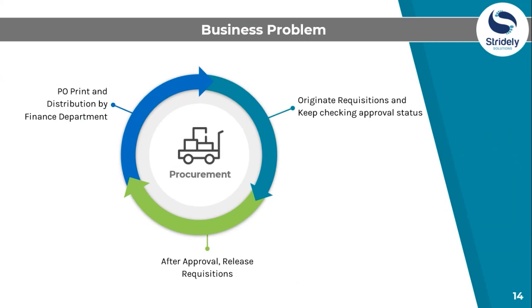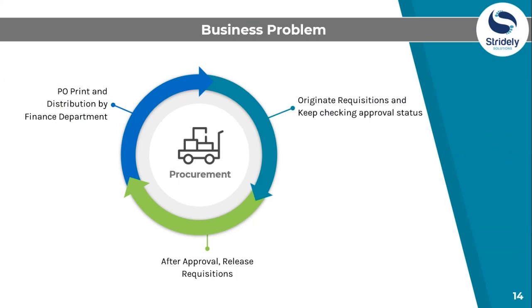Basically, whenever a personal or user originate requisitions that travel through the approval routing process or multiple processes, and once he or she needs to keep checking whether the status got approved or not approved, and once there is final approval, originators need to release the requisition to purchase orders, and then finance department would then print all the purchase orders and distribute them as required. This process is time consuming for those who originate the requisition and the finance department as well.